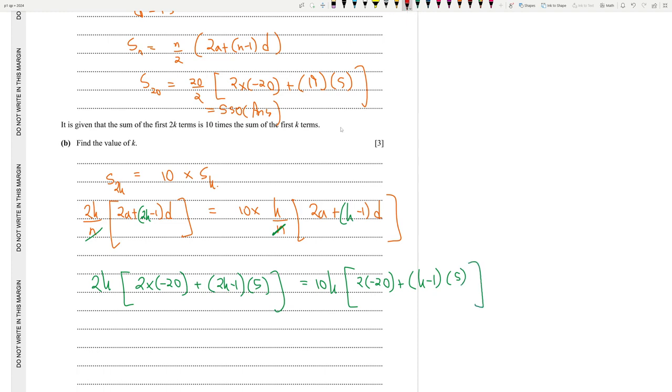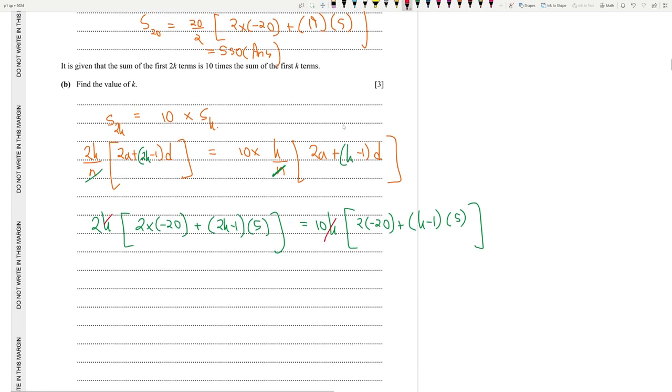We can also get rid of k. And we can reduce this 2 and 5, we can put the 2 on the right hand side. 10 by 2 is 5. So we actually get over here minus 40 plus 10k minus 5 is equal to 10 by 2 minus 40 plus 5k minus 5.